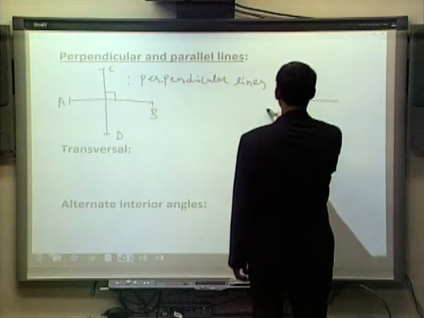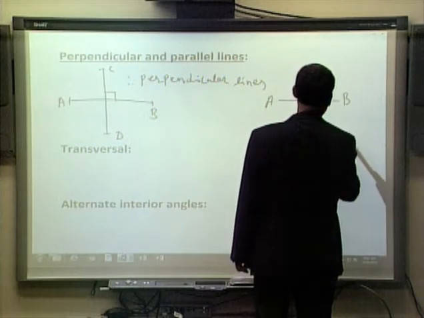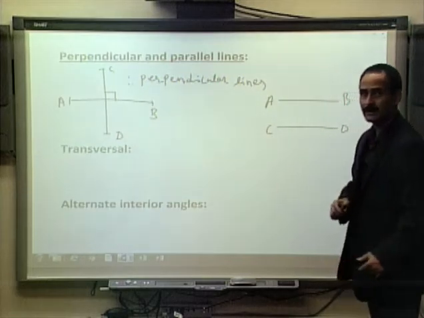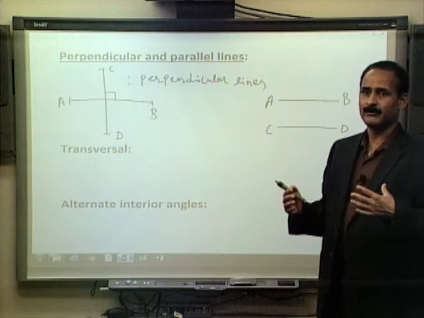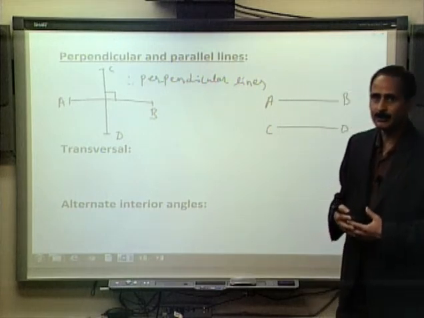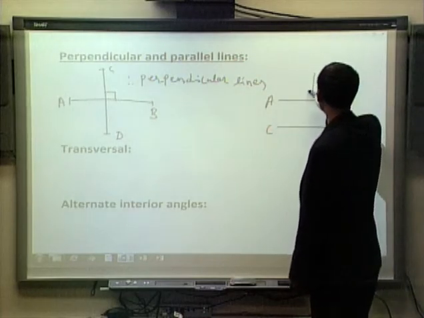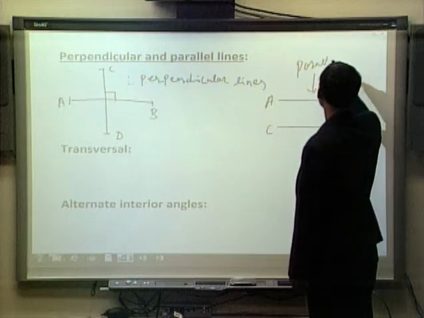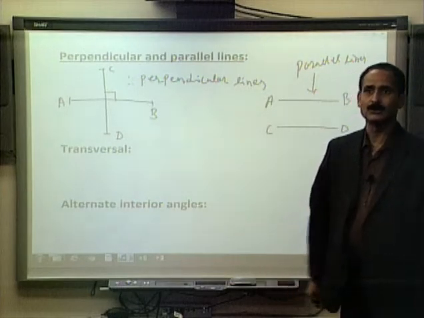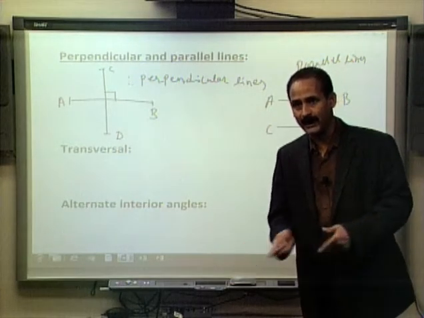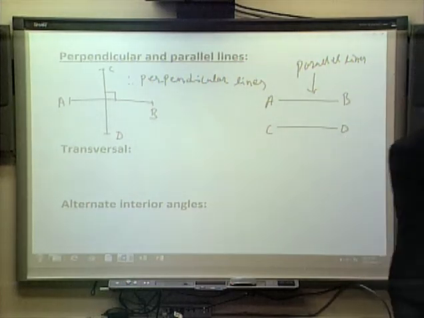We can have two lines, let's say AB and another line CD, and regardless of how long we extend these two lines in either direction, they are never going to meet. If we have two lines which will never meet, even if we extend the line all the way up to infinity, then these two lines are called parallel lines. Parallel lines means the lines do not meet, or we may say the angle between the two lines is 0 degree. They are not forming any angle. There is no angle between AB and CD, so they are called parallel lines.